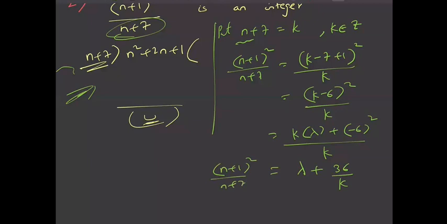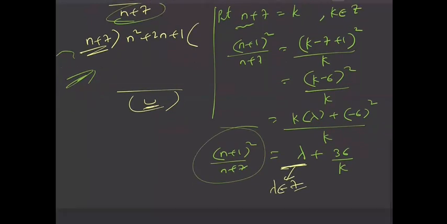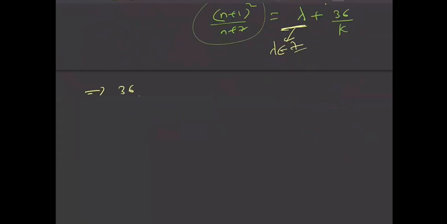This should be an integer. We can see that lambda is already an integer, so this implies that 36 by k must be an integer, which means k must divide 36, that is, k is a factor of 36.